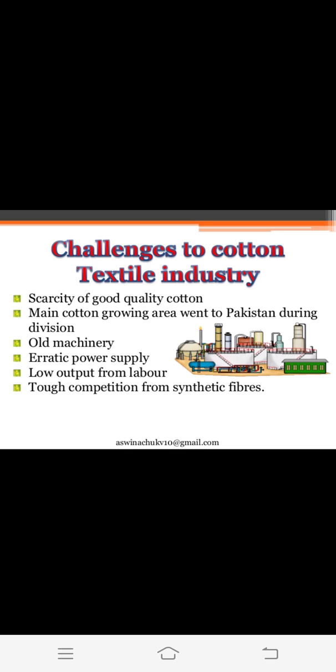Erratic power supply. Erratic power supply means sometimes we have more power and sometimes we have less power. Low output from labor means those people who are engaged in labor work give us low output. Tough competition from synthetic fibers. In today's life, we have seen synthetic fibers, for example, nylon. So a tough competition is between these synthetic fibers and the cotton textile industries. So these are some challenges to cotton textile industries.